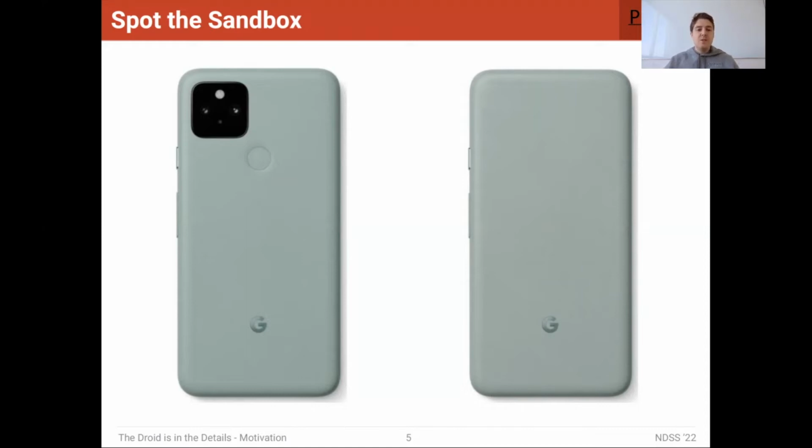So unlike a traditional desktop environment where a user can customize different hardware modules and plug in a new graphics card or whatever they feel that they need, on a mobile device, this is impossible. The actual hardware is locked down. So a Google Pixel will always have a camera and will always have a fingerprint sensor. So if there's a case where these don't exist, that raises some red flags for malware.